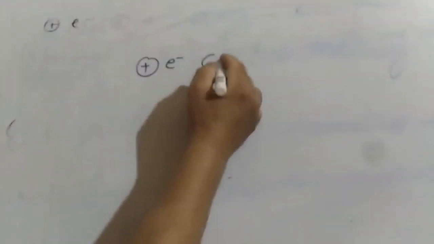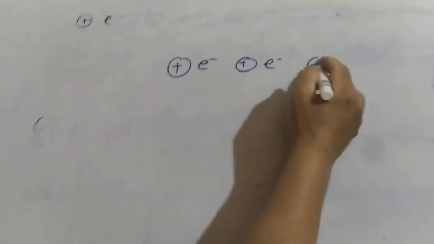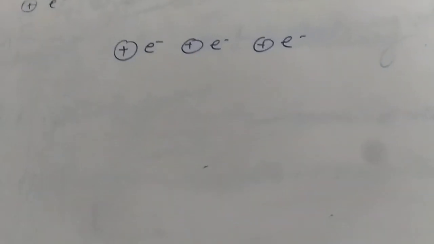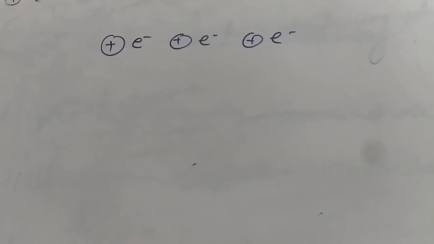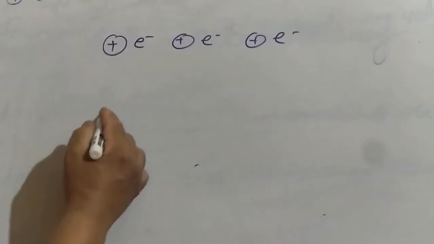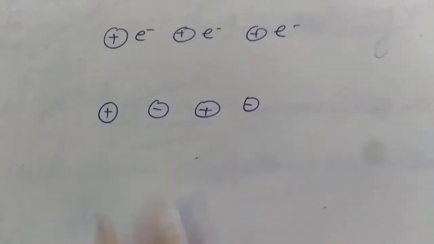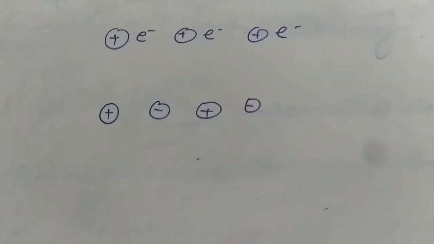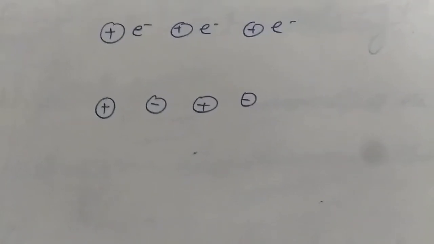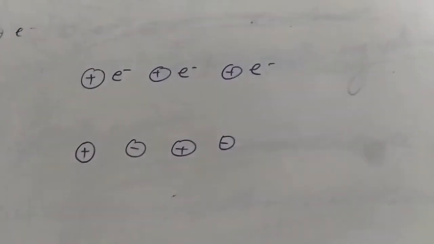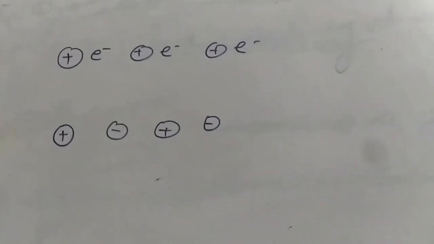As I already told you, the vibratory motion of the positive charge kernels is responsible for the resistance of the metallic conductors. But as you know, in electrolytic conductors the charge carrying particles are ions. So anything which is going to affect the mobility of my ions will cause the resistance of my electrolytic conductors. Let's see what those factors are.